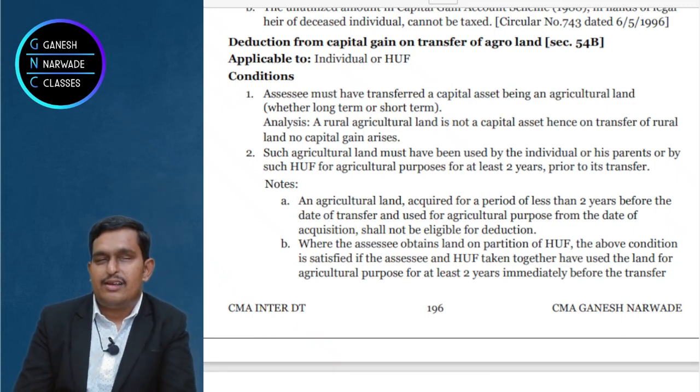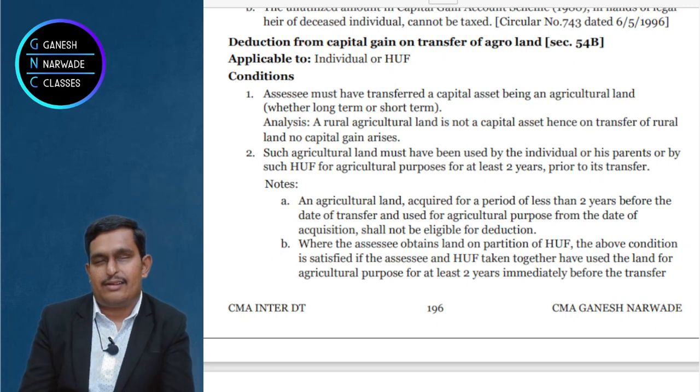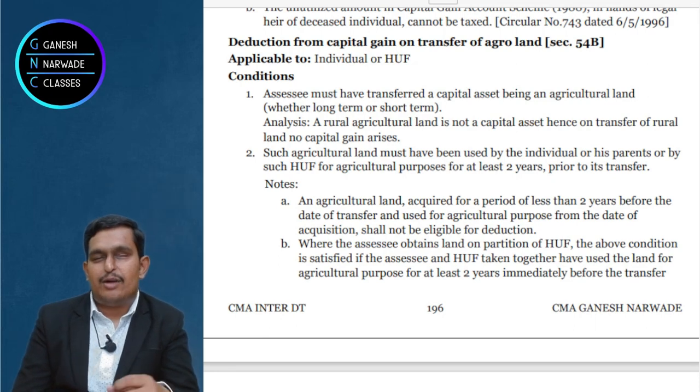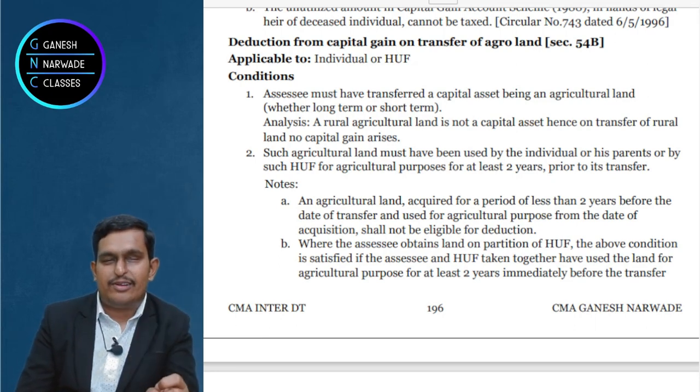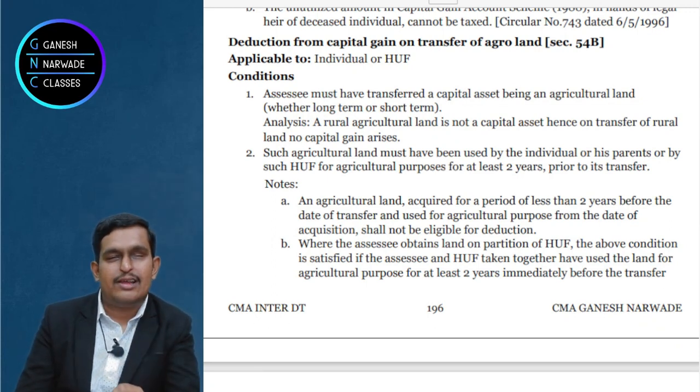Okay, but the point is, urban agricultural land should be used by the assessee or their parents for at least 2 years. Now these 2 years they may use it as part of a HUF plus as an individual, or as a tenant plus as an owner.